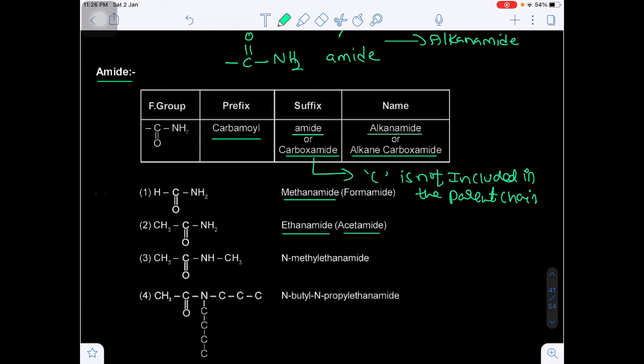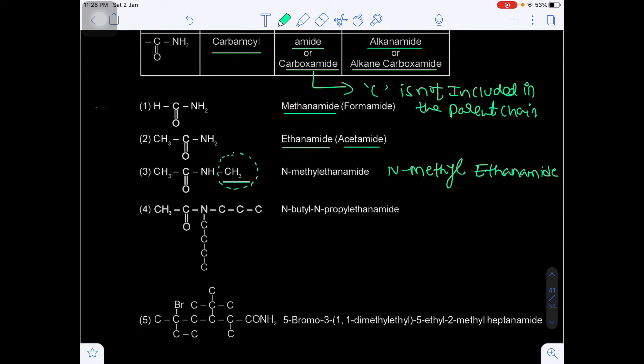If you see the nitrogen containing an alkyl group here, which alkyl group? Methyl. So first of all we have to write the substituent name. On nitrogen one substituent is there. The name of the substituent will be methyl, which is present on the nitrogen. That's why we are writing N-methyl. N stands for nitrogen. And on the right side, 2 carbons are there, eth, and amide, that will be ethanamide. Are you getting my point? First of all we have to write the prefix, that is the substituent, followed by the word root, and finally the secondary suffix. Yes or no?